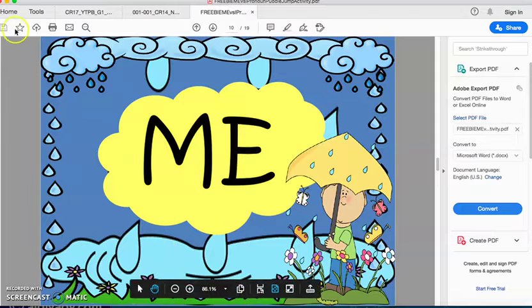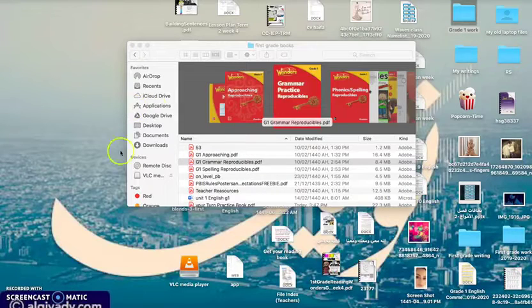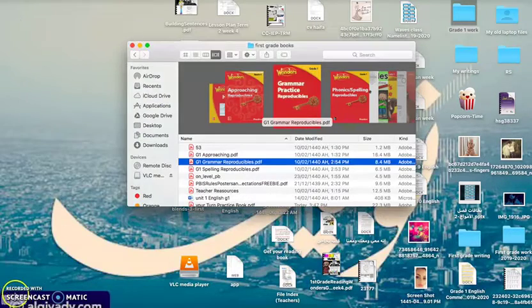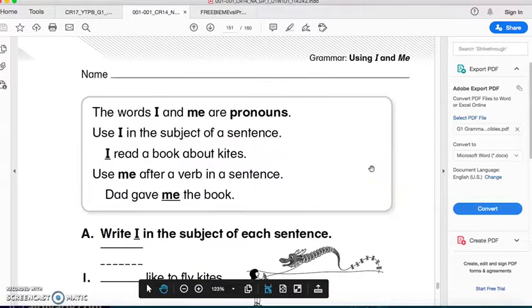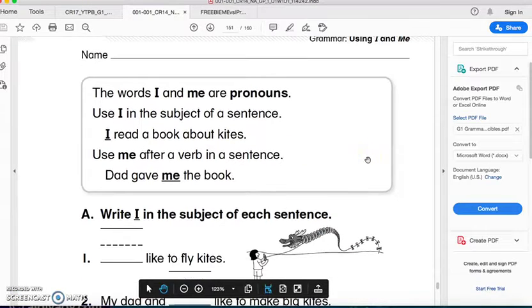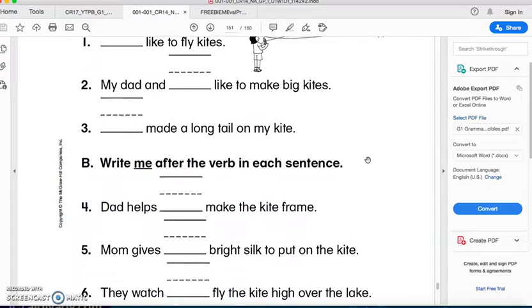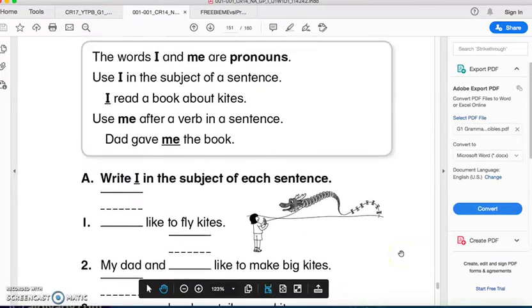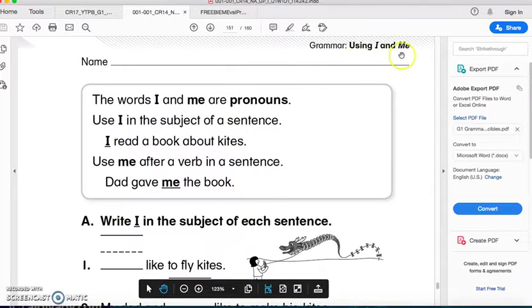Great job. Now, get your grammar booklet, please, and let's open it. Okay, when you get your grammar booklet, you need to open it on page 141. Okay, now, using I and me.